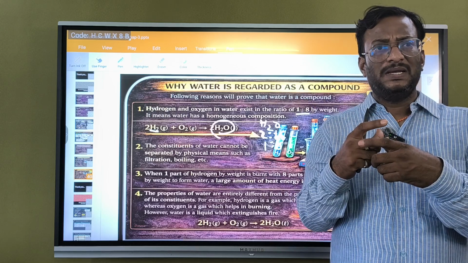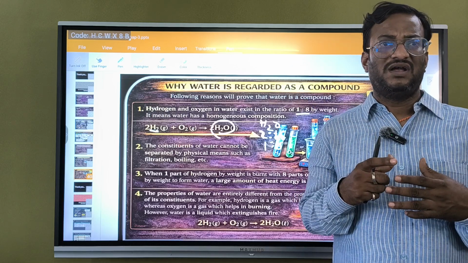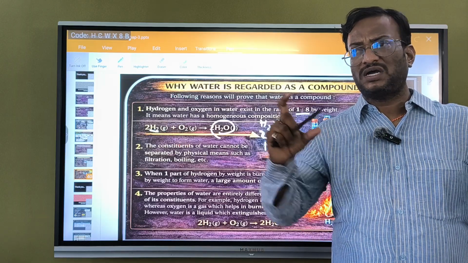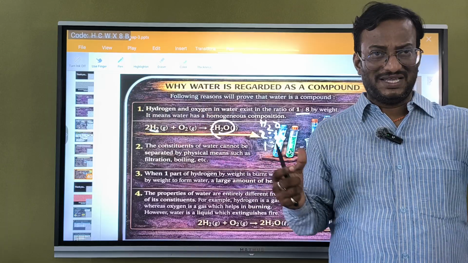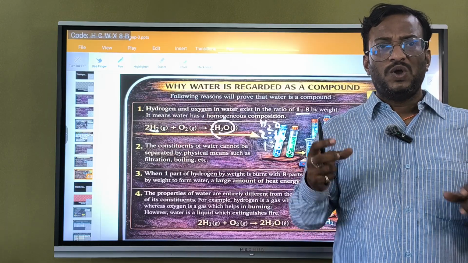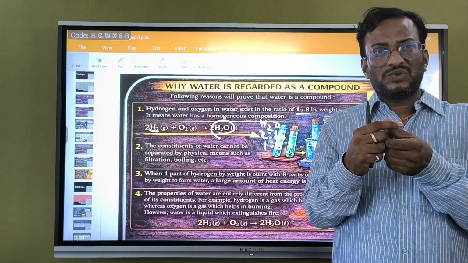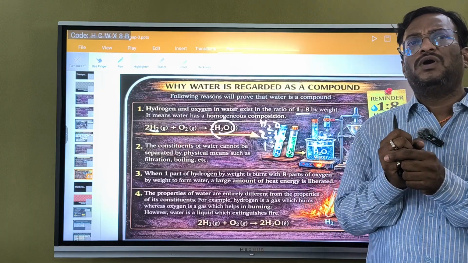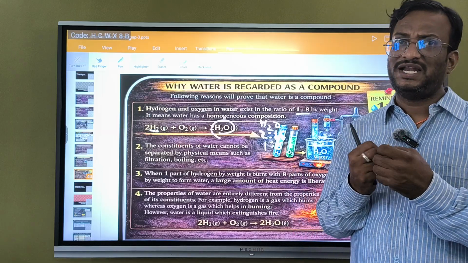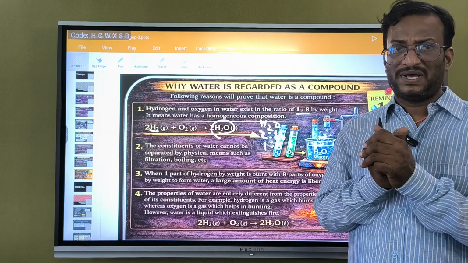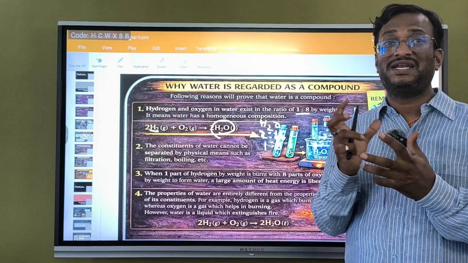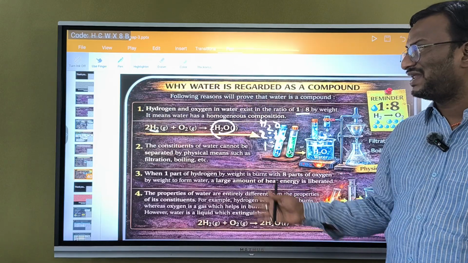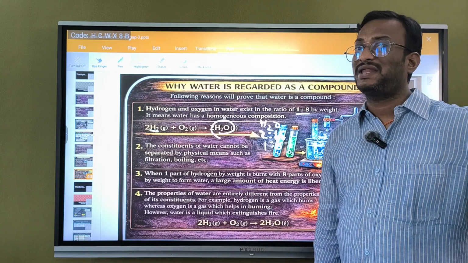While forming water, less energy is required. Already much energy has been spent to break the hydrogen bond, the single bond, and the oxygen bond, the double bond. So we consume only a small amount of energy here to form the water molecule, and there is a lot of energy remaining. That energy will be liberated in the form of heat. That is why we call this reaction an exothermic reaction.